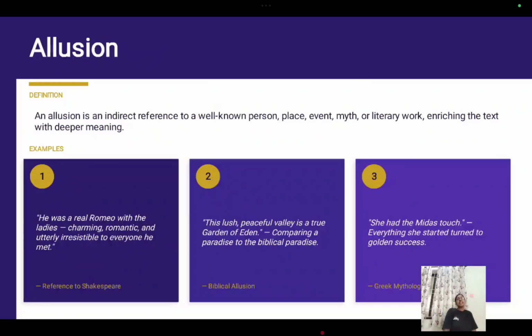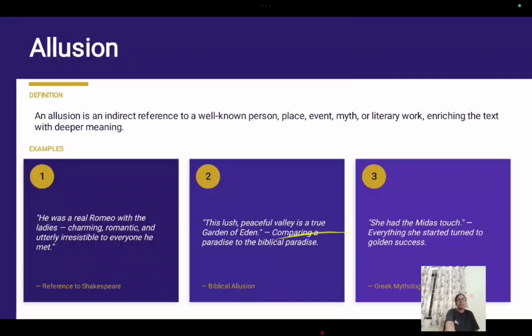Next is allusion. Allusion is an indirect reference to a well known person, event, myth, or literary work. Allusion means when a writer makes a quick reference to something well known. It can be a famous book, a historical event, a myth, or a person, without explaining it fully. Okay, that is called allusion. It's an indirect reference to something else. He was a real Romeo with the ladies, charming, romantic, and utterly irresistible to everyone. See, he was a real Romeo. Here we are making an allusion to the character Romeo.